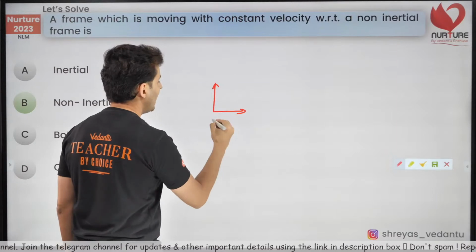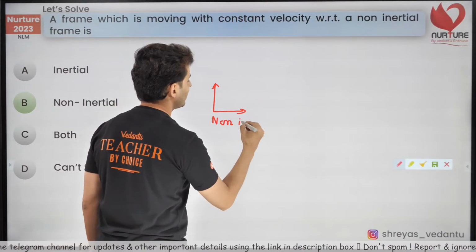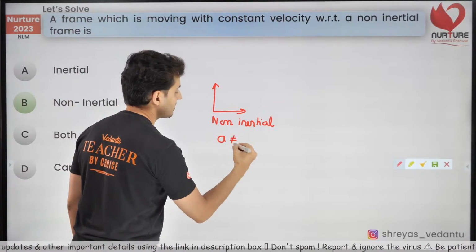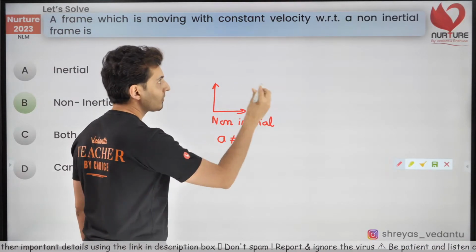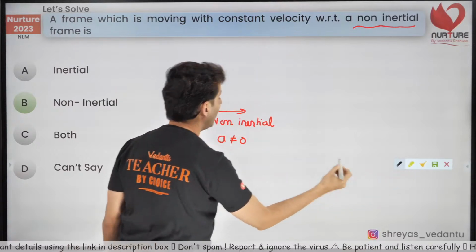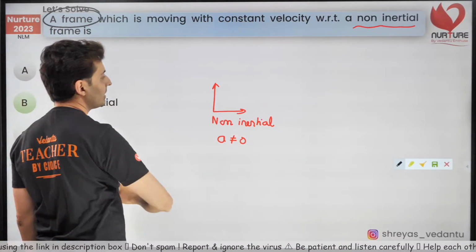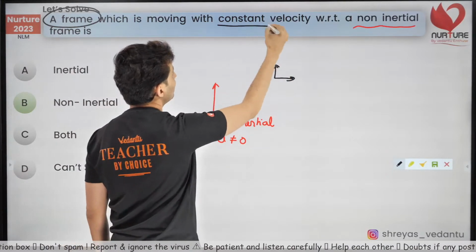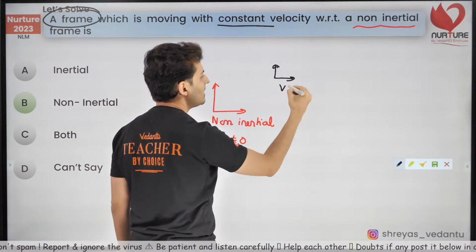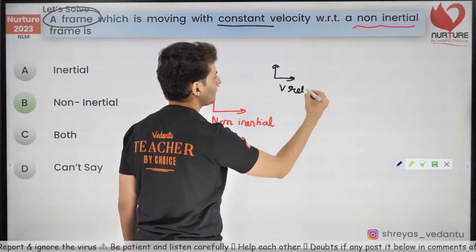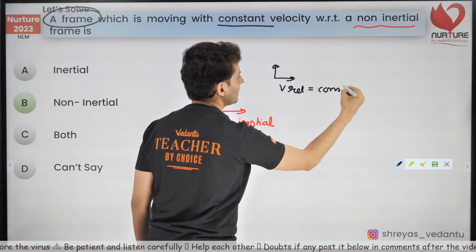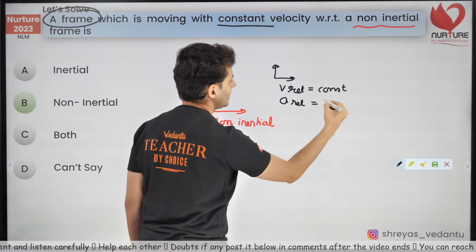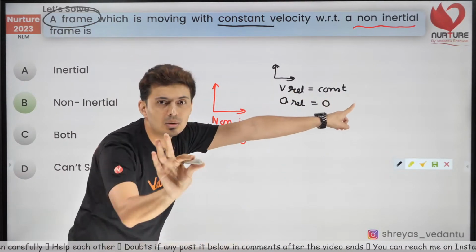If I have a frame which is non-inertial, that means the acceleration is not 0. Fair enough? So this is a non-inertial frame. Now I look at something, a frame which is moving with constant velocity with respect to this. If velocity relative is constant, think about it. The relative acceleration is 0. Agreed to this or no?